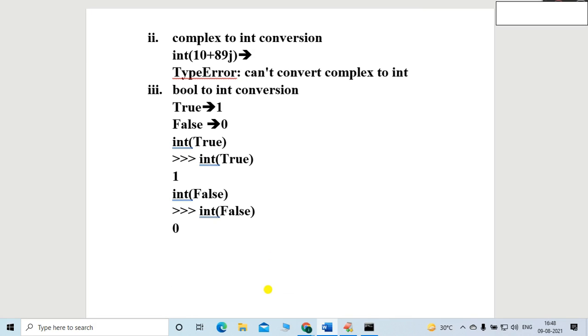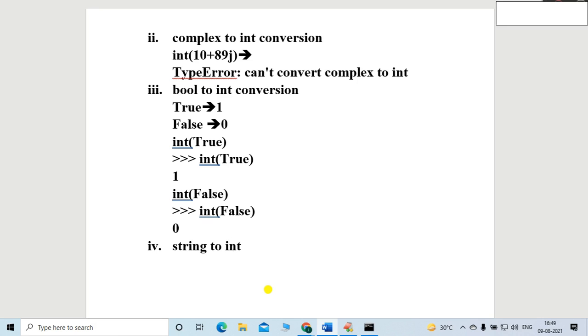So let me take another example. Case number 4, friends. What's case number 4? It may be conversion of string to integer data type, friends. What's my requirement?